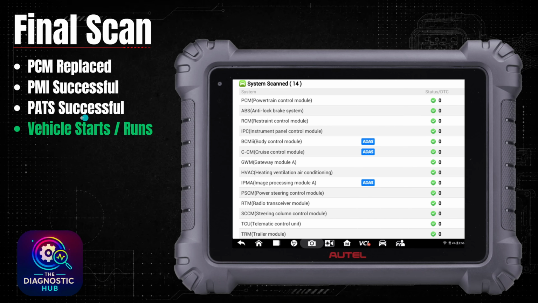And after all of that, the vehicle did start and run, and you could see we have no fault codes in it now and everything was good. So hope you guys like this one. This was just a quick little case study I put together.